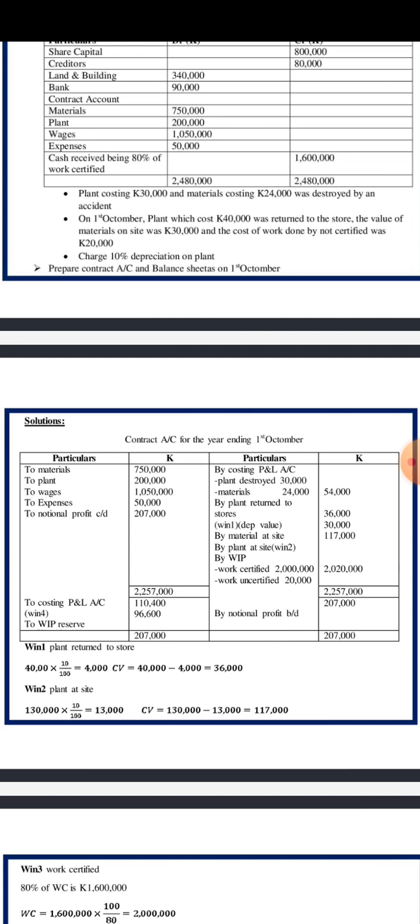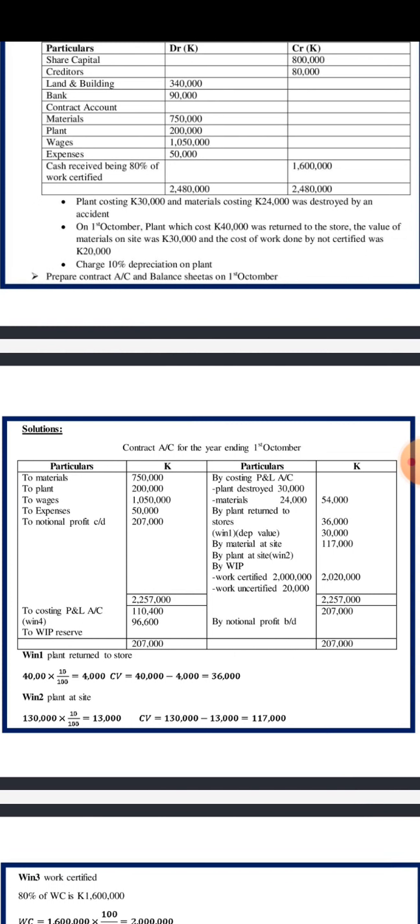Now we go further to material at site. We need to find material at site. We see that this has been given to us in the question, that material on site was 30,000. So we just get this whole value without working on it, because it is provided exactly. So we write that 30,000 there.